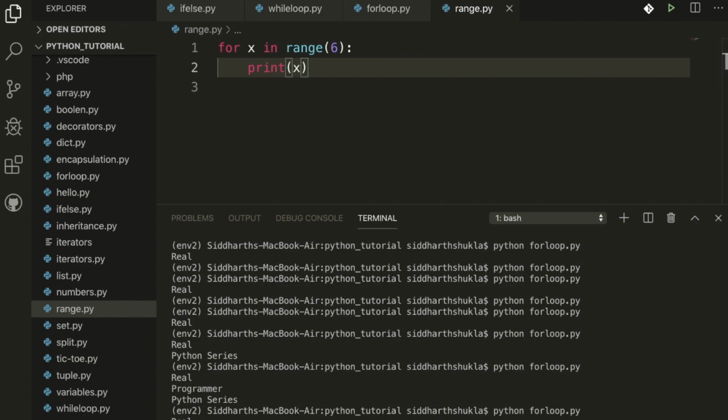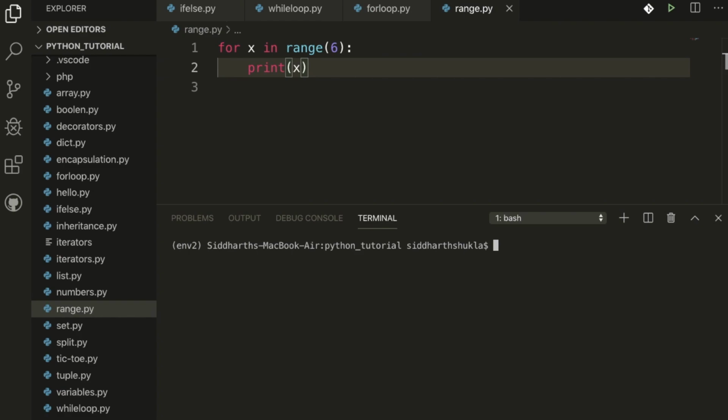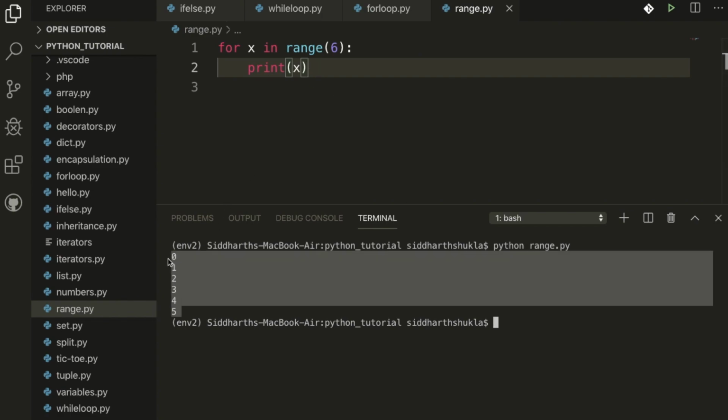Now I'm going to clear the terminal, clear is perfect. Now I'm going to run python range.py. We get 0 1 2 3 4 5. We get the result of 0 to 5, meaning we have 6 values here. Basically the result is from 0 to 6, sorry, 0 to 5.